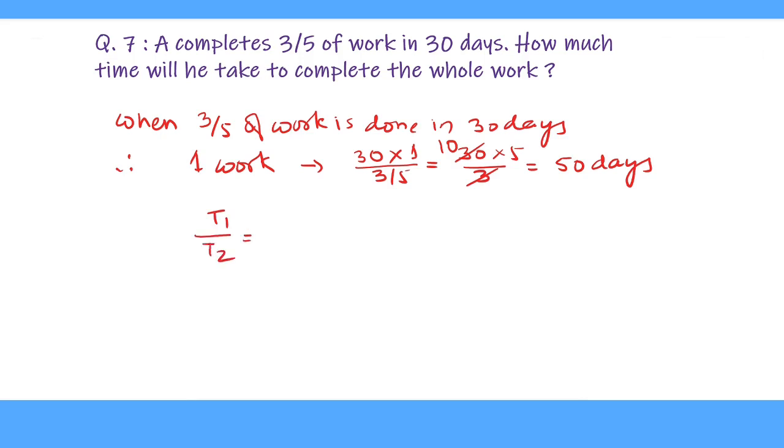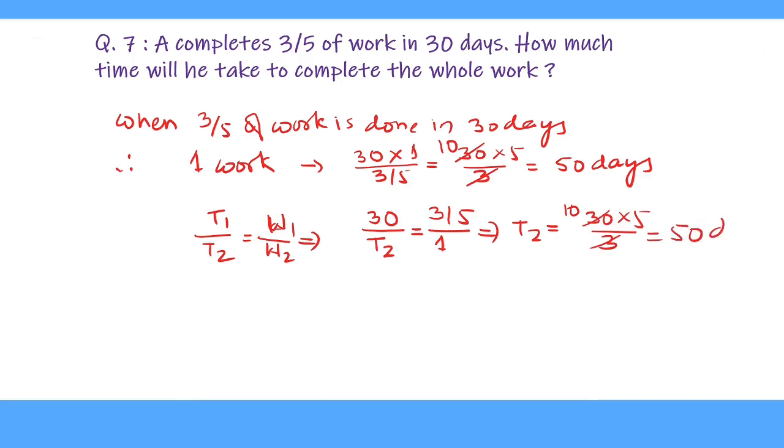So our answer is 50 days, and we can solve it by shortcut method, that is T1 upon T2 equal to W1 upon W2. This gives T1 is 30 days, T2 is asked to us, and W1 is 3 upon 5 of the work, and W2 is 1 work. So T2 equal to 30 multiplied by 5 upon 3. This is equal to 50 days. This way we can solve either by unitary method or by formula method or shortcut method.